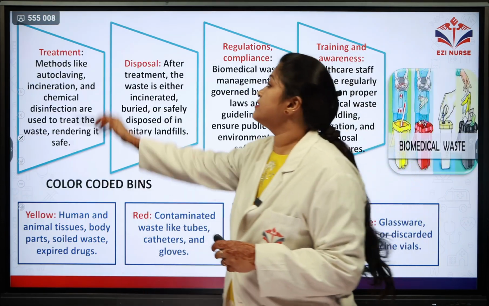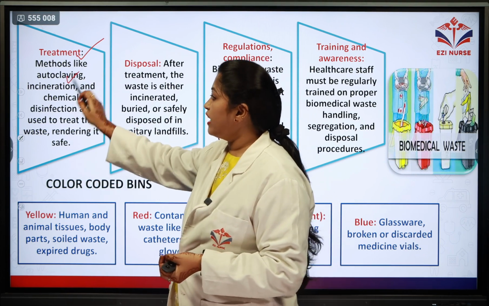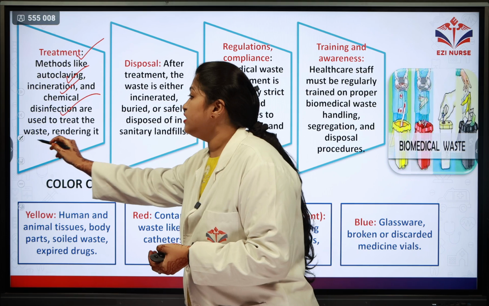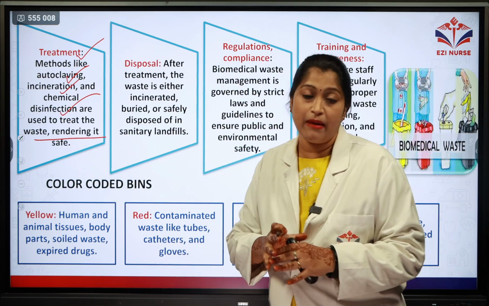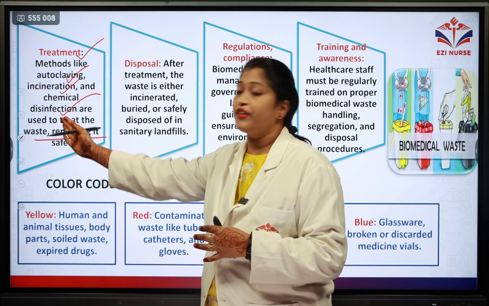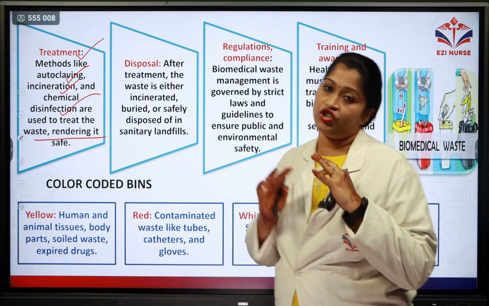So the next step is the treatment of this waste. How do we treat it? With the help of autoclaving, incineration, and chemical disinfection, the waste is treated and rendered safe. So we are safely treating these wastes in these different steps. It might be autoclaving, incineration, chemical disinfection, etc.